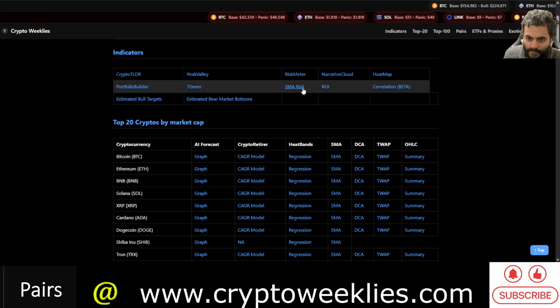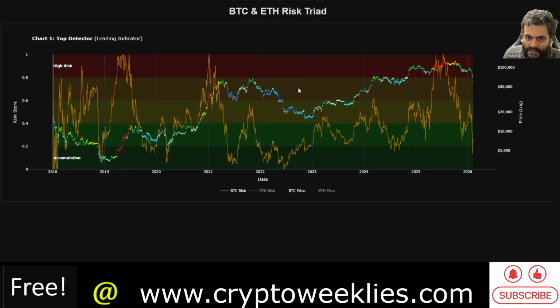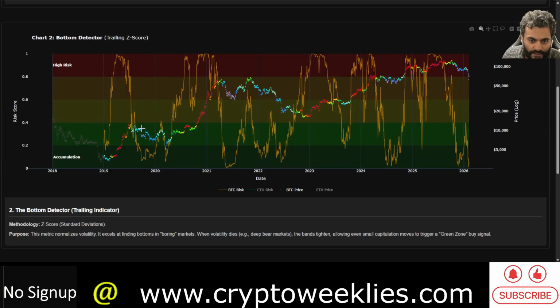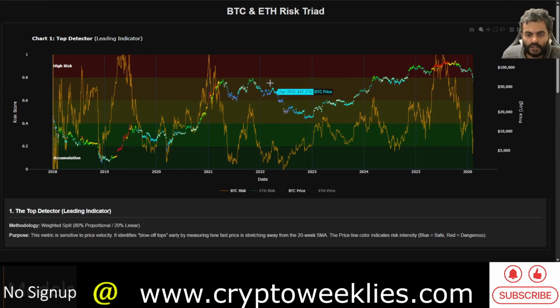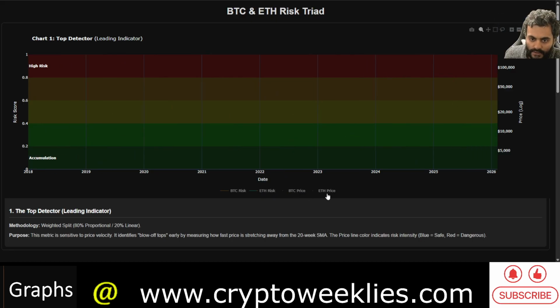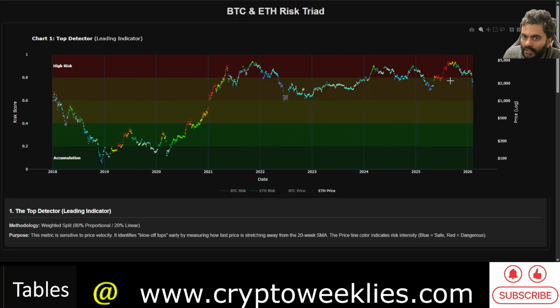This can be better explained by the SMA risk triad that we have: the top detector, the bottom detector, and the composite average, based on the price versus 20-week simple moving average. The default is for Bitcoin, but this is also available for ETH. This is ETH price color coded with respect to the 20-week simple moving average price risk. This is split 80-20 in favor of proportional risk versus linear risk.